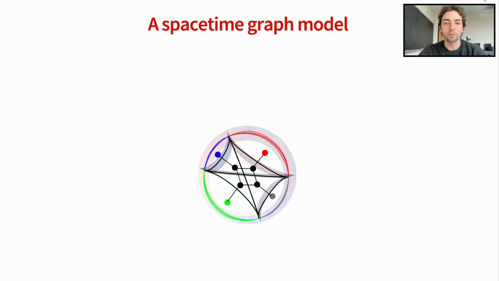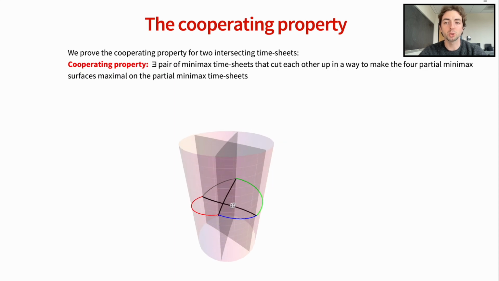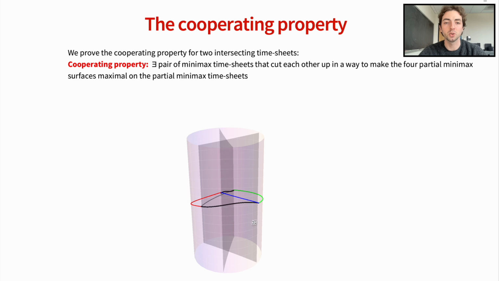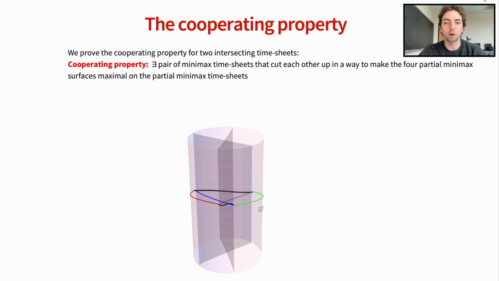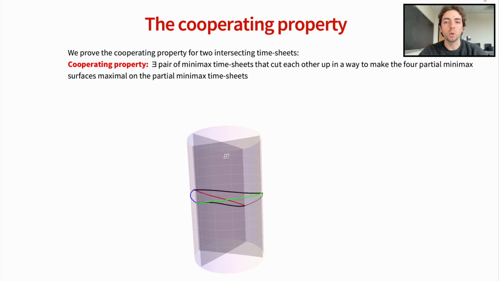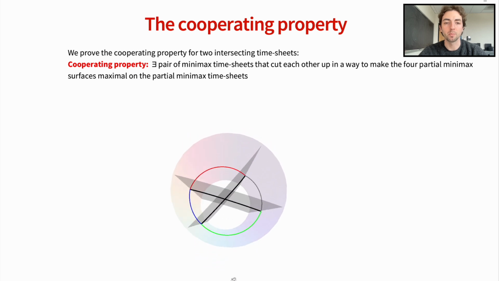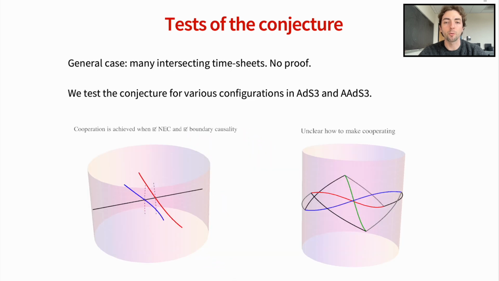For the previous graph, the property we want to prove reduces to showing that there exists a choice for these two timesheets such that the four partial surfaces are maximal. We provide a proof of this statement in the paper. To construct a graph model for finer boundary subdivisions, we need the above property to hold for configurations of arbitrarily many timesheets intersecting. We don't have a proof for this general case. However, we test the validity of the conjecture by studying various configurations of increasing complexity.